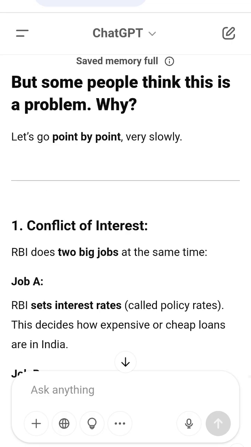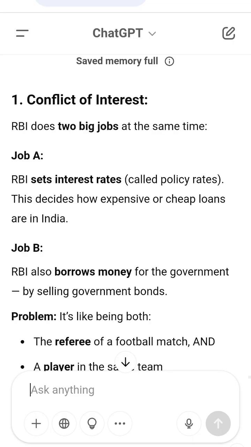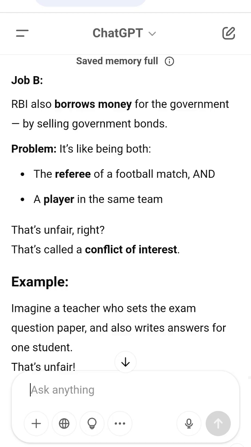Why didn't RBI want to give up debt management? RBI may have thought, we've been doing this job well for years. If we lose this power, we lose control over one part of the economy. But still, experts argue, it's better to separate roles, so there's more focus, more fairness, and better planning.